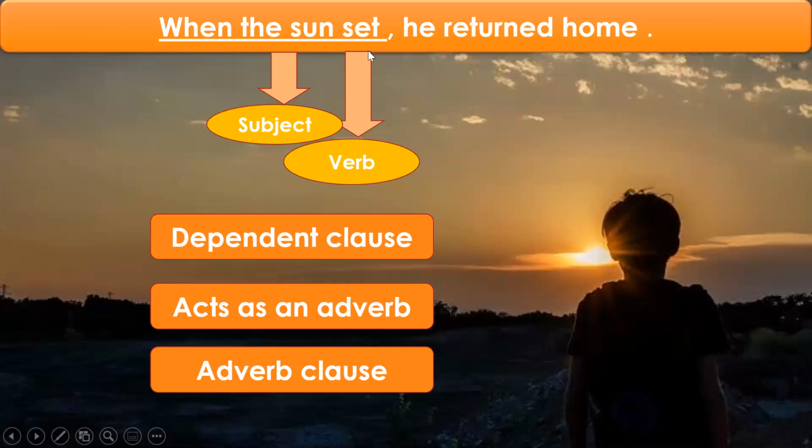Okay. So when the sun set is performing the function of an adverb because it is telling us something more about the verb returned. Therefore, it is acting as an adverb. And since it is a group of words, not a single word, it is an adverb clause. And what kind of adverb clause can it be? When he returned home, it can be an adverb clause of time.